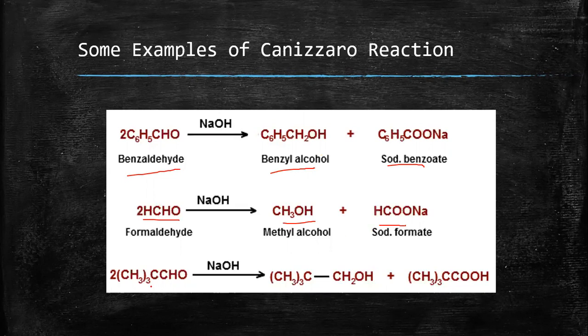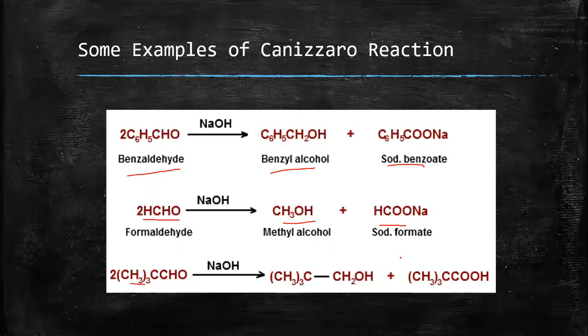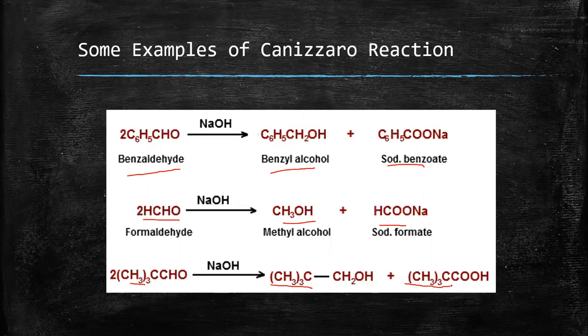And the third one is a compound which has no alpha hydrogen and would also convert to the corresponding alcohol and acid. You can notice in all of these three equations that the number of carbon atoms in the starting material is the same as the number of carbon atoms in the products. So keep this in mind.